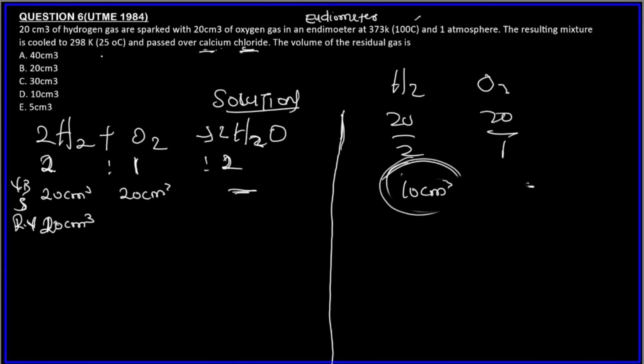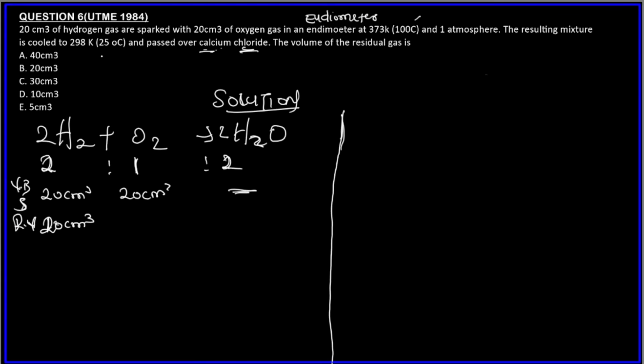That means after the reaction, there will be an amount of oxygen gas remaining because it's the one in excess. So how do we look for it? I already told you guys how, you should know it by now. We take the volumetric ratio. We can write it as 2 centimeter cube of H2 reacts with 1 centimeter cube of oxygen gas.